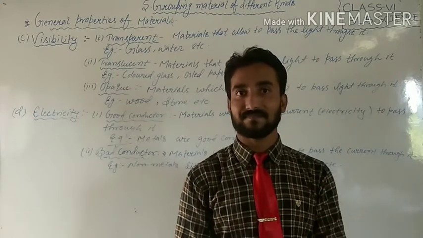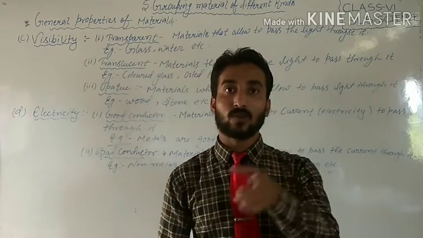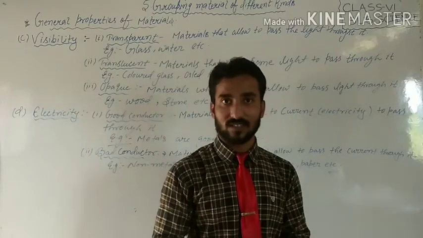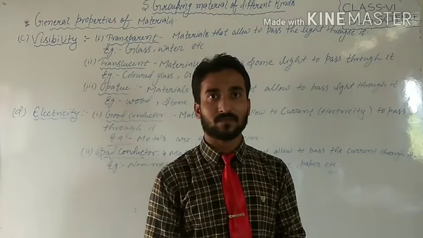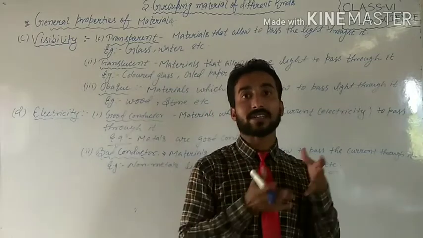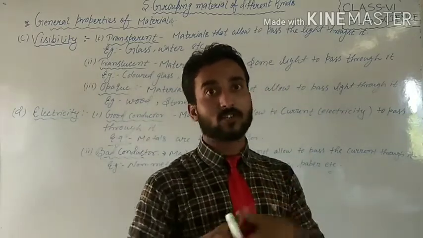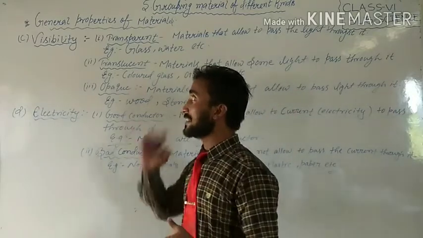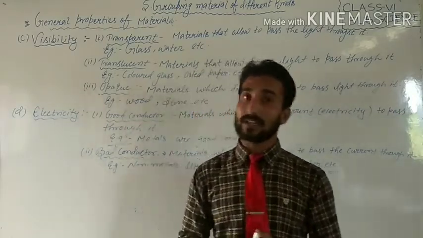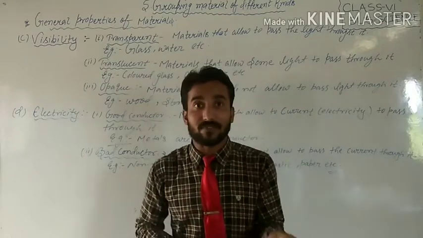It is not possible to see too small objects and too big objects. So on the characteristics of visibility, we will see the nature of the object. Visibility depends upon the nature of the object.